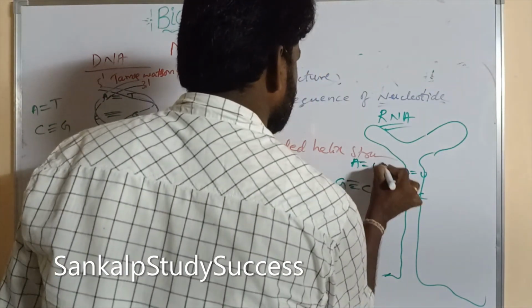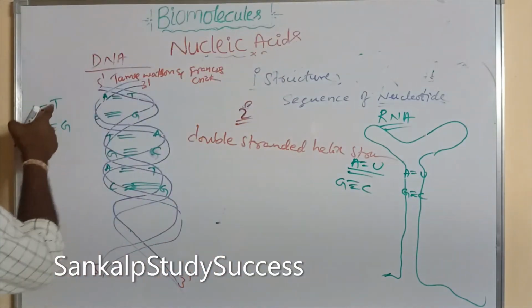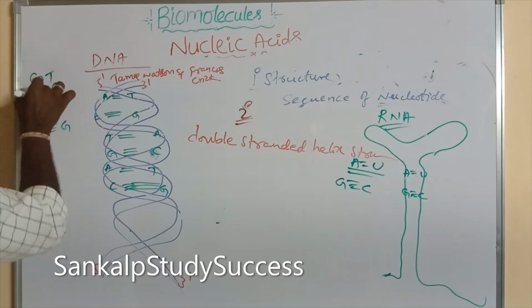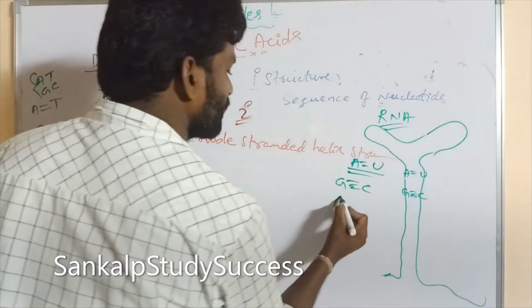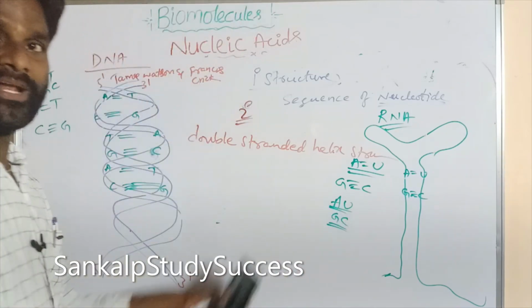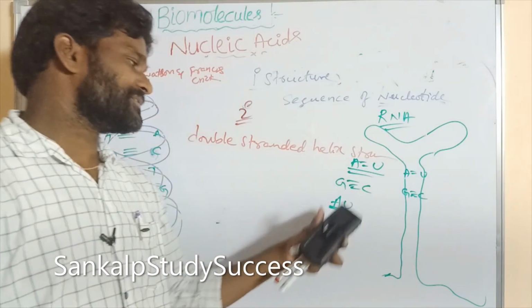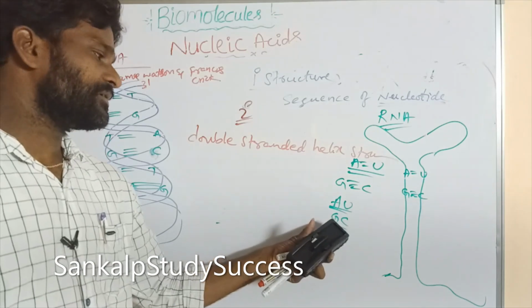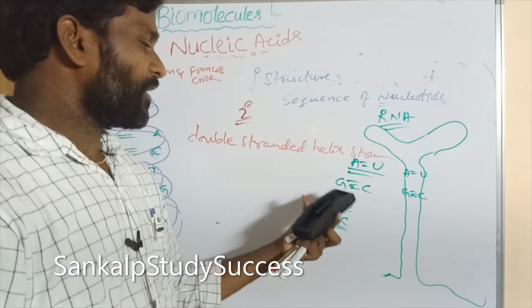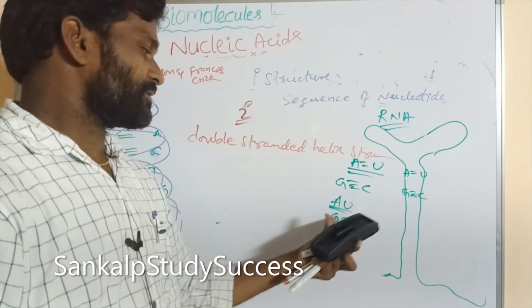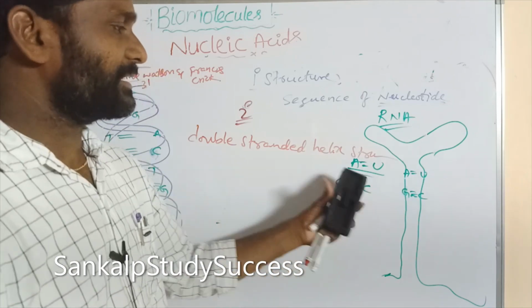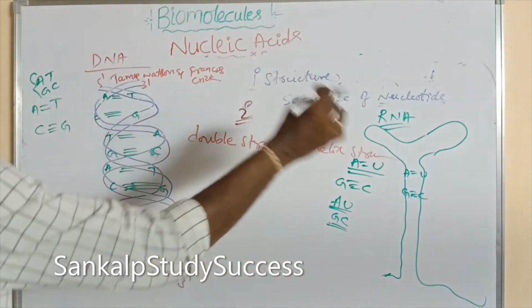To remember: AU is Andhra University, GC is Government College. This is very, very important.